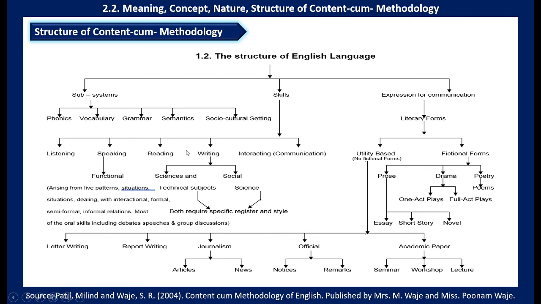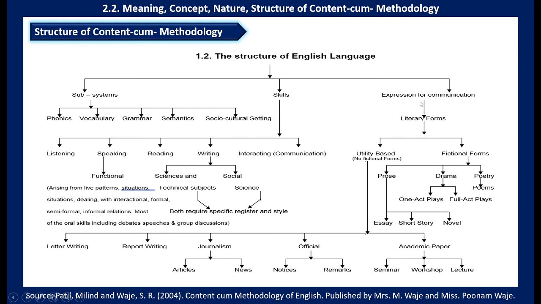The second one is skills. Here in skills we have listening skill, speaking skill, reading, writing, and interacting, that is communication skill. Again, in speaking skill we have functional, which means the student should be able to use that language in day to day life. Again, in writing we have science and technical subjects and social science. Both require specific register and style. Both forms have their own style. All these things we are going to learn in skills. This is the second component.